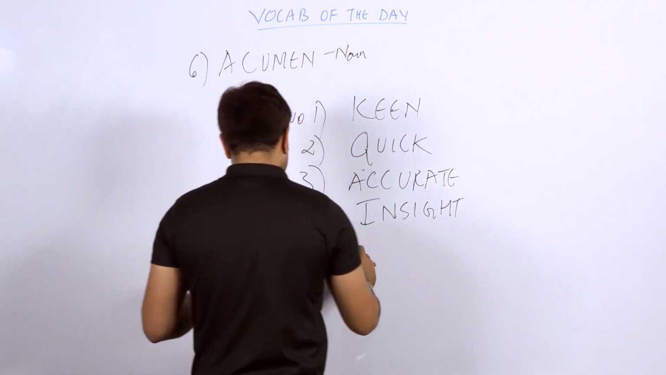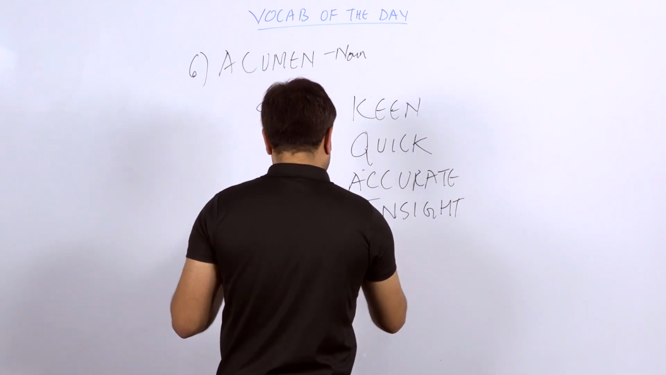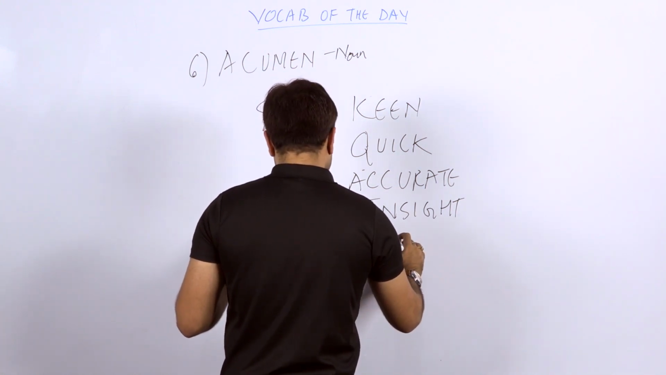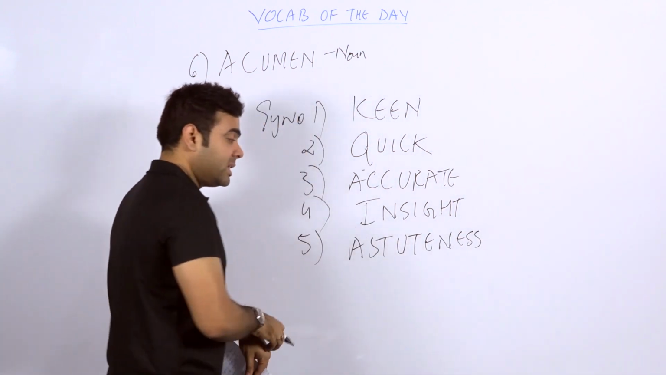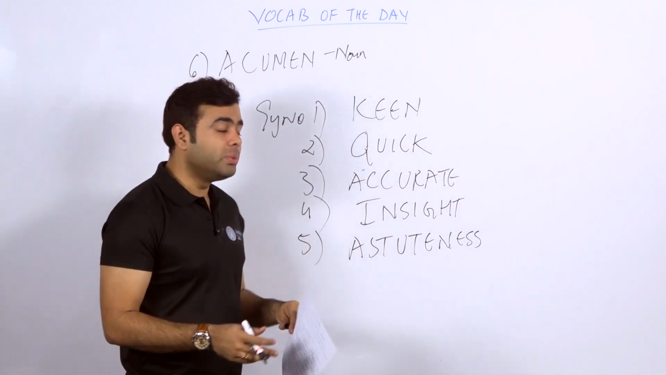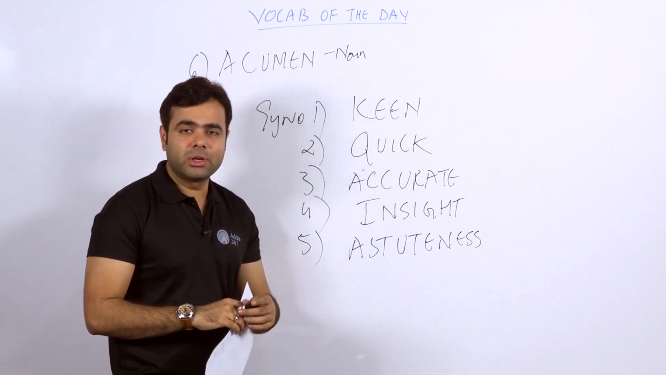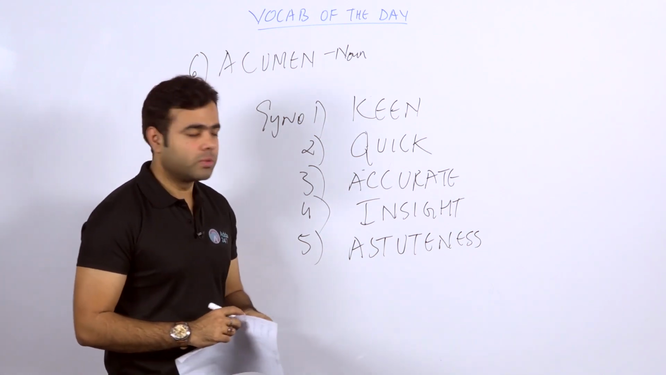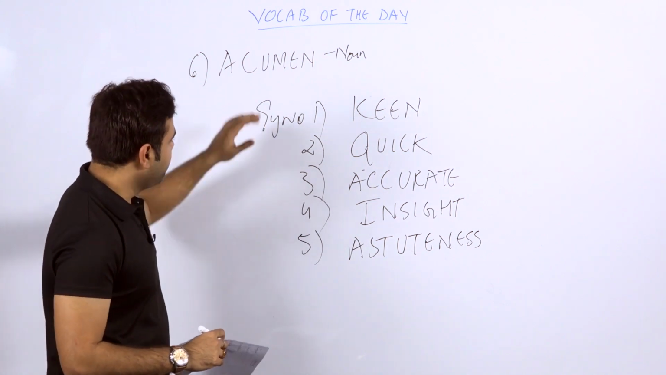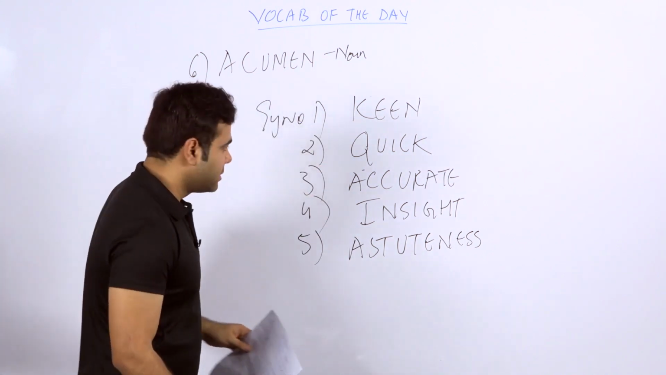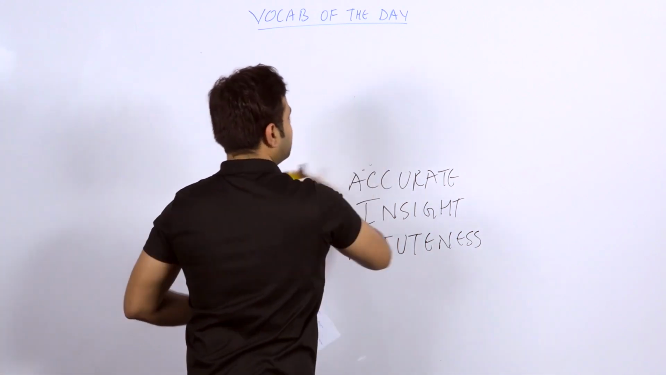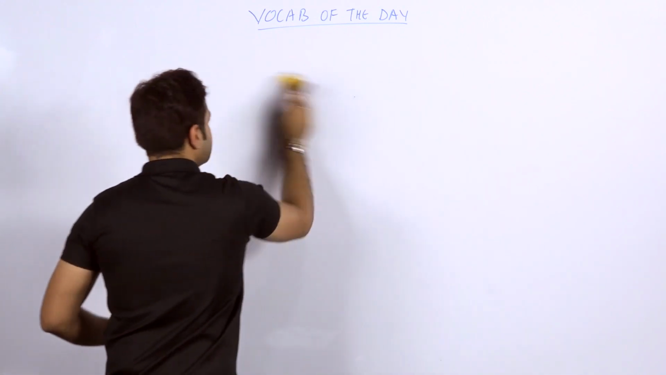The fifth word is ASTUTENESS. Astute is like a clever person. A clever person is also called astute. So you have the five words here. Acumen is keen, quick, accurate, insight, astuteness. So let's proceed to the next word.